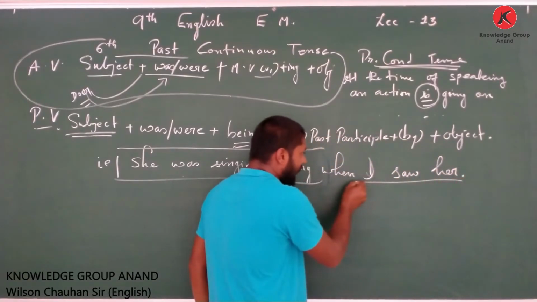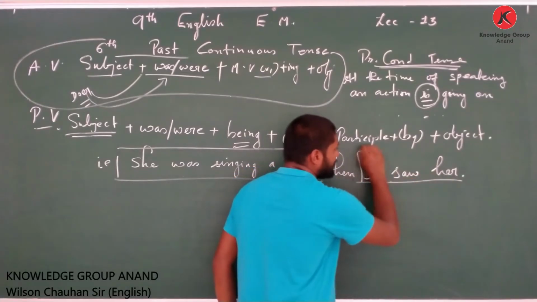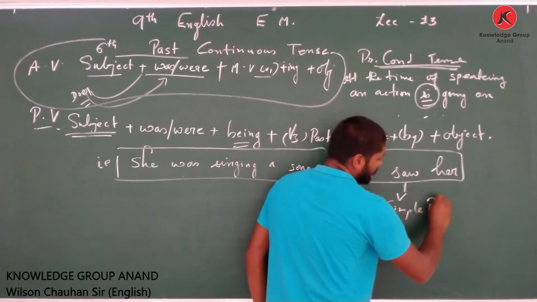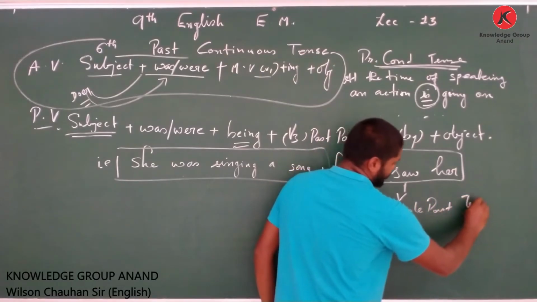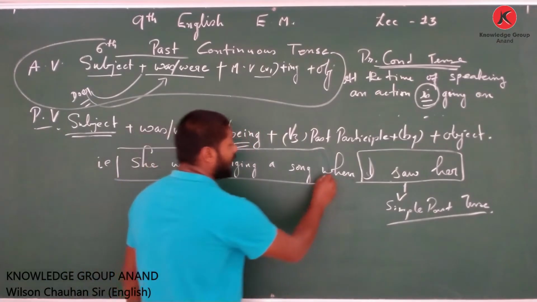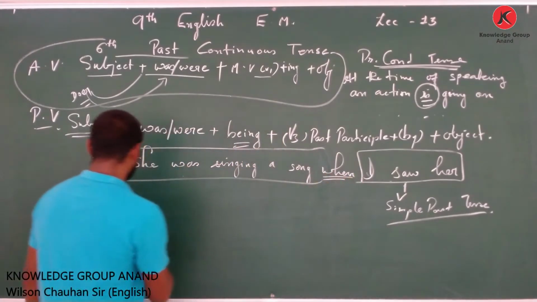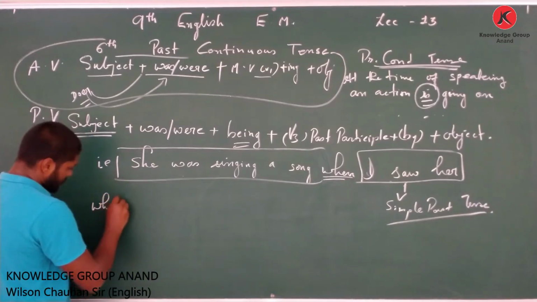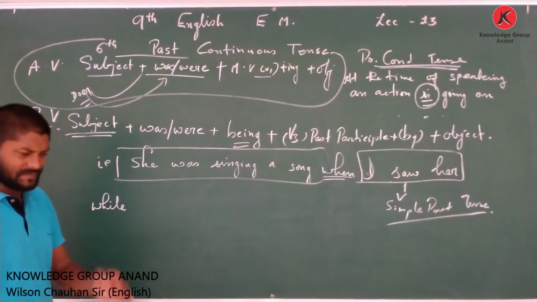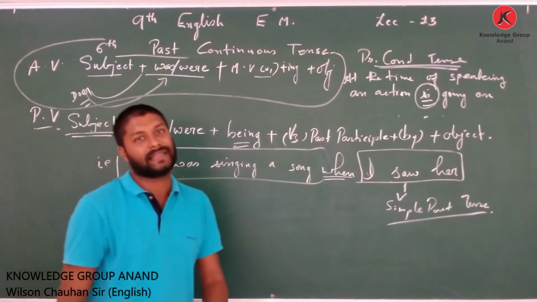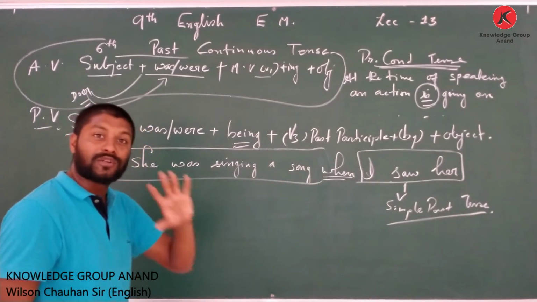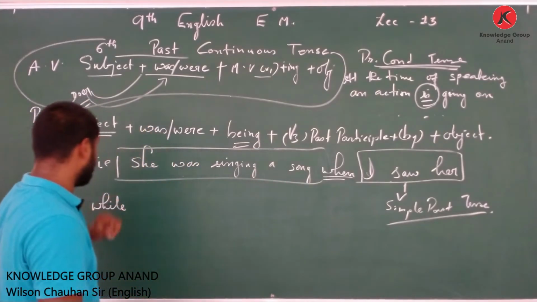Now that I saw her, this is simple past tense. You see? So the sentences of when and while can be used in these tenses very appropriately. Now the same sentence I want to change to while.